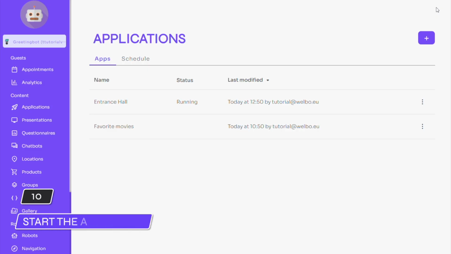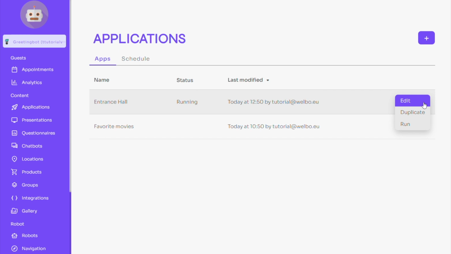To start the updated application on the robot, use the three dots to the right of the application name and press Run. And that is all. Your robot now guides people to the meeting room.